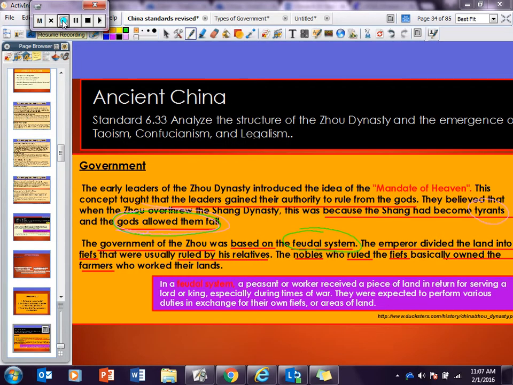Okay, so last little thing now. This right here basically sums it up. In a feudal system, a peasant or a worker received a piece of land in return for serving their lord or king, especially during times of war. Alright, during times of war, if you were loyal to your king, especially in the Middle Ages, lots of times in the Middle Ages, you had the castle, then you had the wall around the castle, then the moat around the wall. If you were a peasant working on the lands outside of that kingdom, and you went to war, if you had served your king well, he would allow you to come